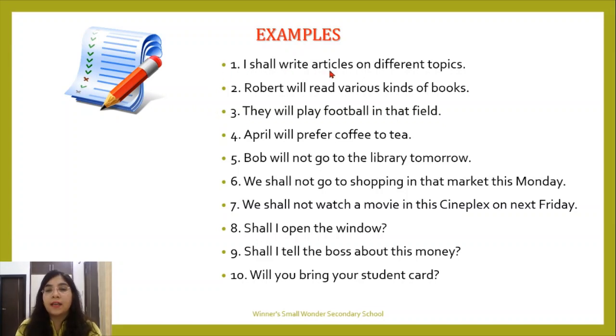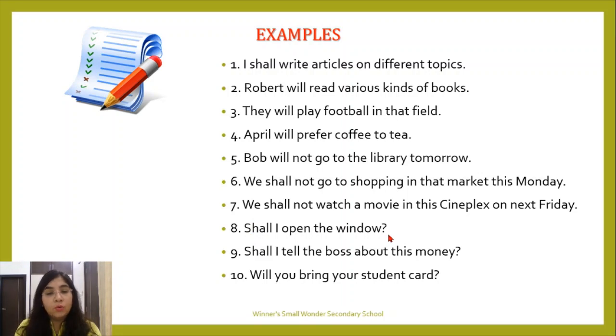I shall write articles on different topics. Robert will read various kinds of books. They will play football in that field. April will prefer coffee to tea. Bob will not go to the library tomorrow. We shall not go shopping in that market this Monday. We shall not watch a movie in this cineplex next Friday. Now the 6th and 7th are the negative form of simple future tense.